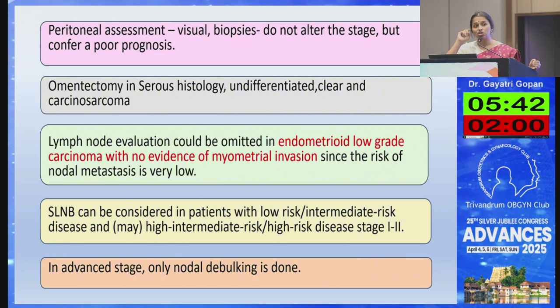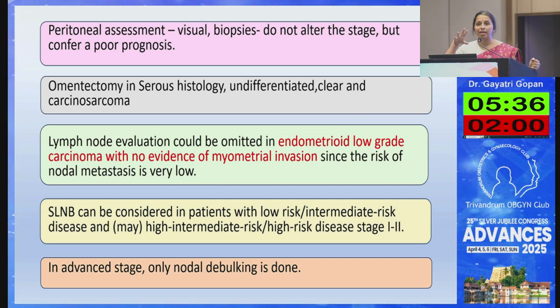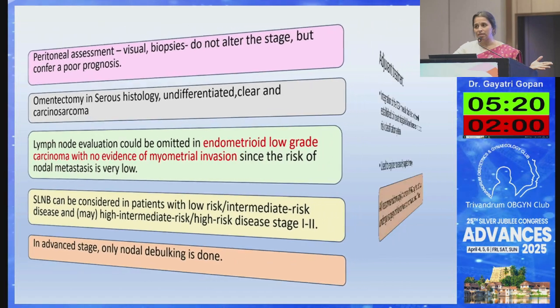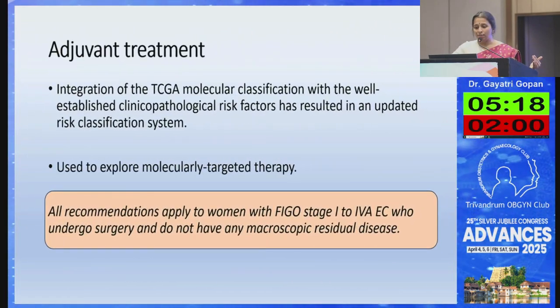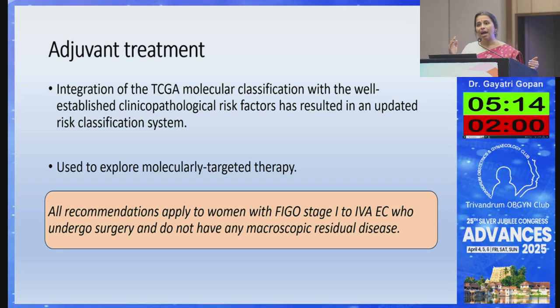What are the high grade histologies? Serous histologies, clear cell histologies, undifferentiated histologies, mesonephric-like carcinomas, gastrointestinal type mucinous carcinomas, carcinosarcomas, all these are the high grade histologies, and in these it is always better to do an omentectomy also. Sentinel lymph node biopsy can be considered, but whenever there are bulky nodes, it is better to remove the involved nodes. Now after the surgical staging, then comes the adjuvant treatment.